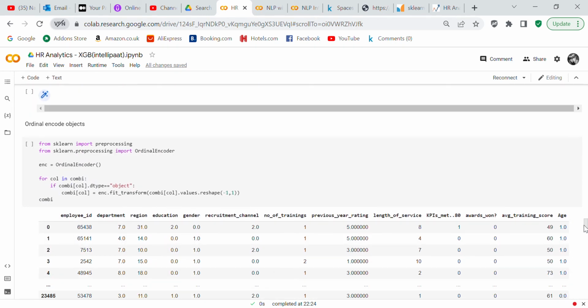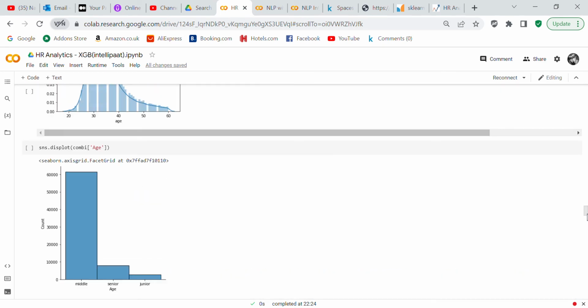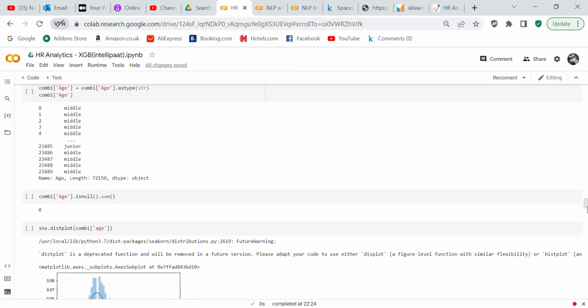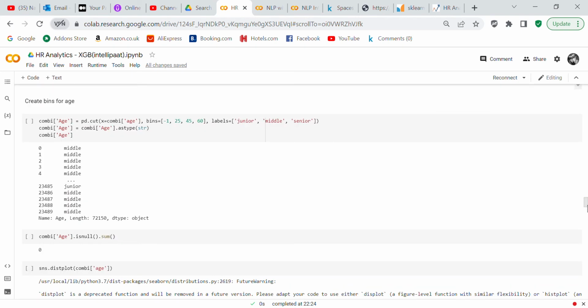Now what we're going to do is ordinal encode all of the objects. But let me come back here and show you something. When we created the bins, we created Age with a capital A as a categorical column, and the ordinal encoder won't encode a categorical column.